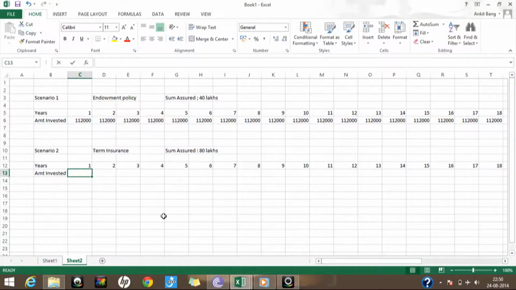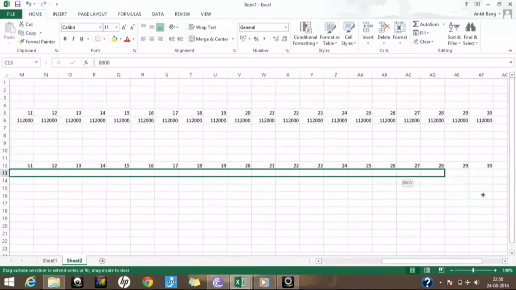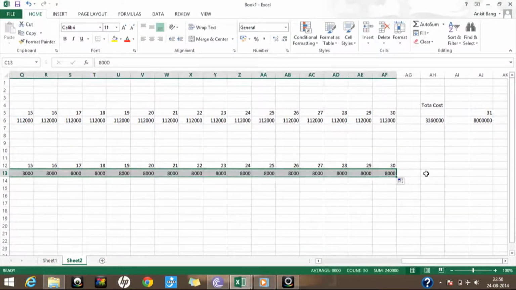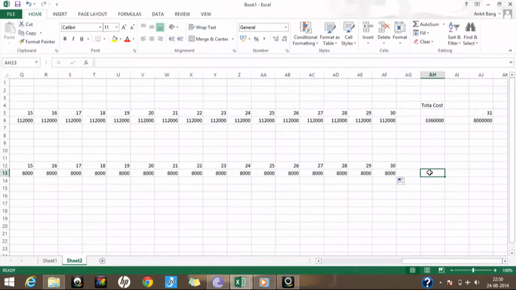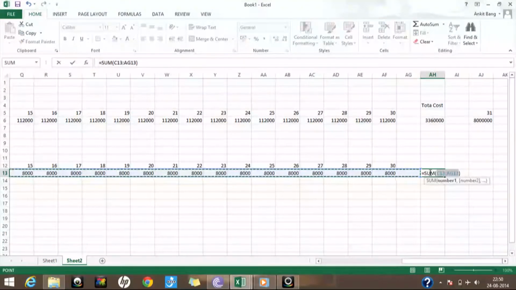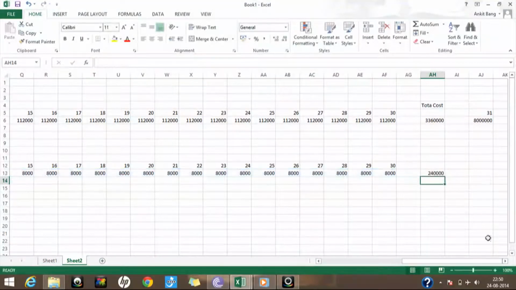For a sum assured of 80 lakh rupees in term insurance, you have to pay a premium of approximately 8,000 rupees a year, a very small amount compared to endowment policies, right? So we'll keep it as 8,000 rupees for 30 years, and the total cost comes to around 2,40,000.